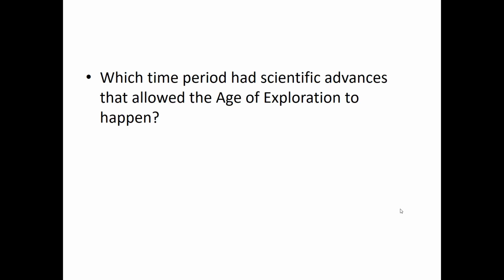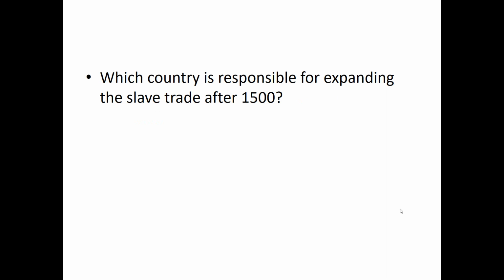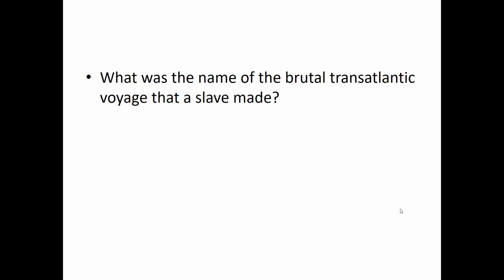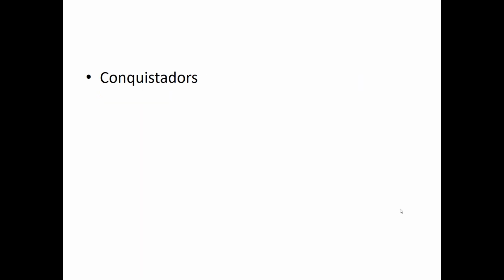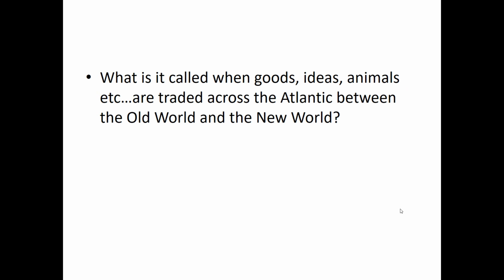Spain. Which time period had scientific advances that allowed the age of exploration to happen? Renaissance. Which country is responsible for expanding the slave trade after 1500? Portugal. What was the name of the brutal transatlantic voyage that a slave made? Middle Passage. What were Spanish conquerors or invaders known as? Conquistadors. What is it called when goods, ideas, animals, and food are traded across the Atlantic between the Old World and the New World? Columbian Exchange.